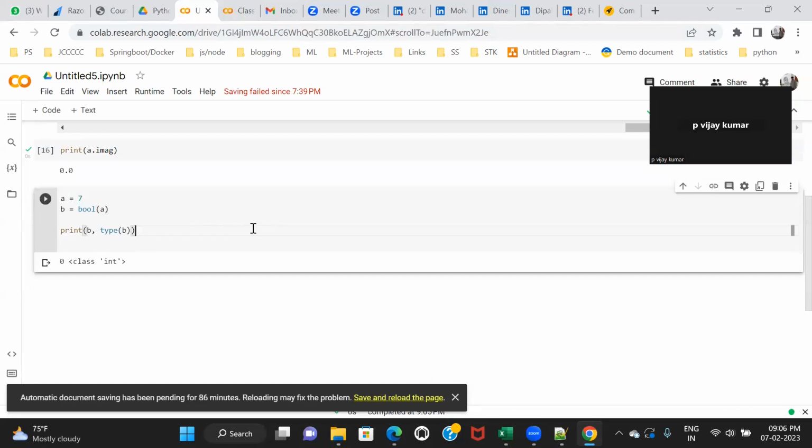It can be either true or false, not 1. Bool means either true or false. So b can be either true or false. Here a is equal to 7, I'm converting into bool type. So what can be the outcome?